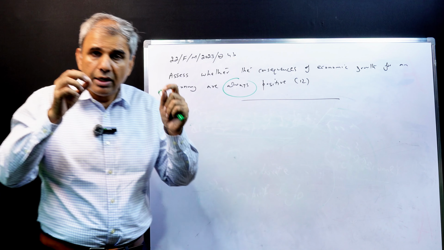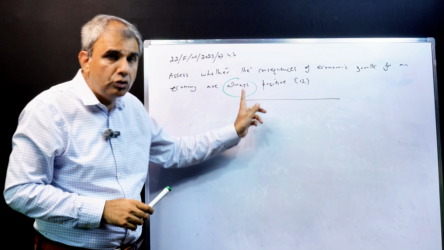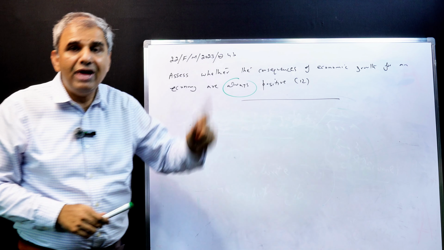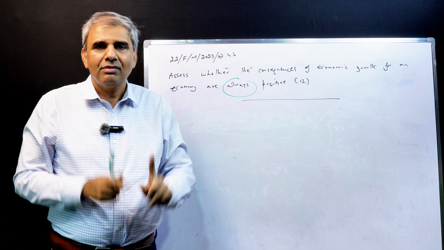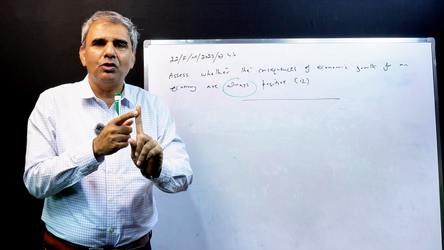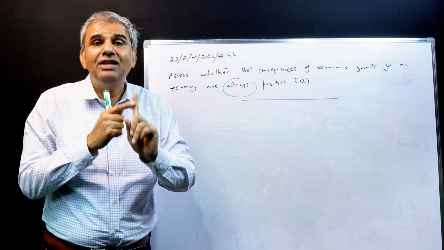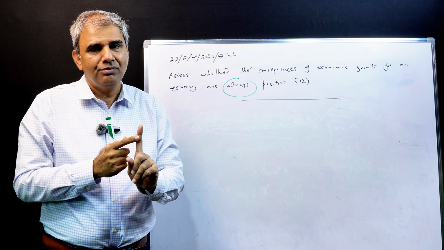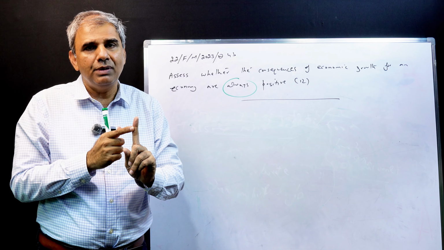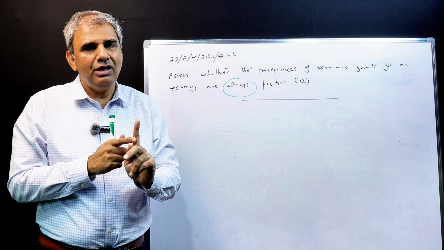So economic growth is good, it is positive, when, number one, it is because of rising exports. Number two, it is created when there is excess production capacity. Unemployed resources are available. Exportable surplus is available.